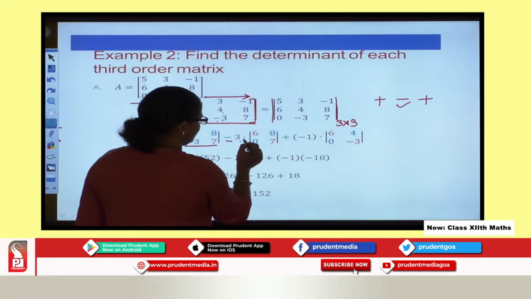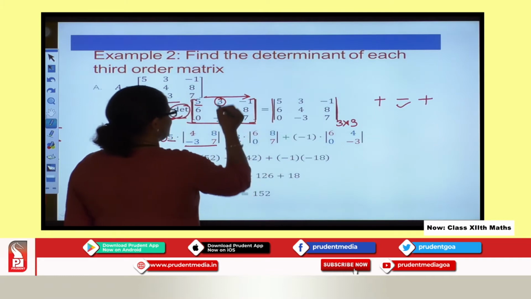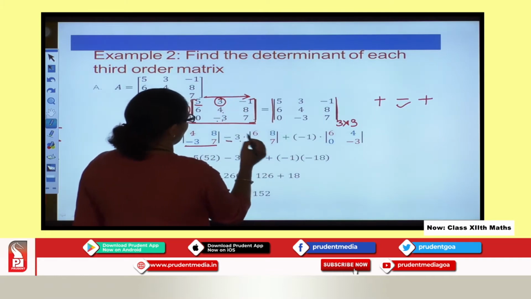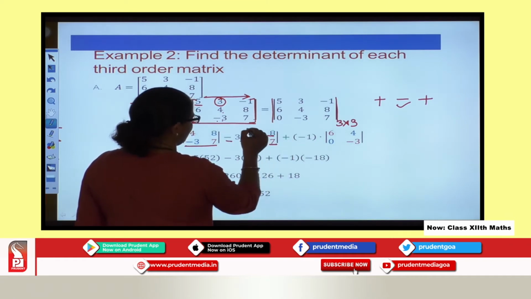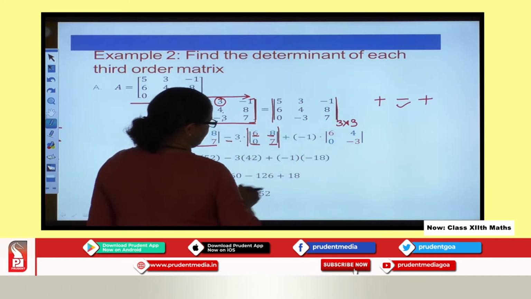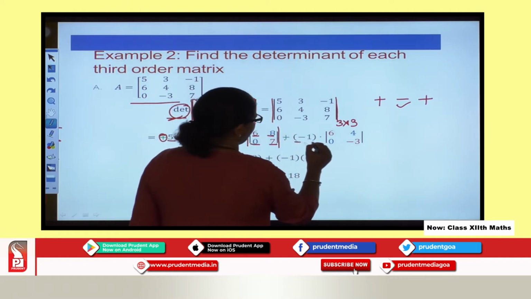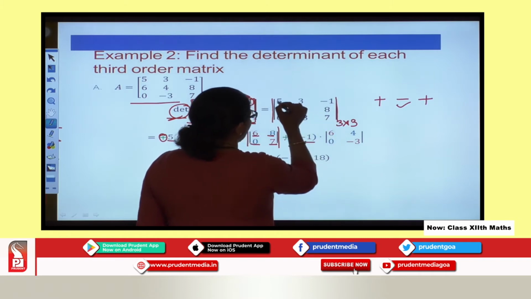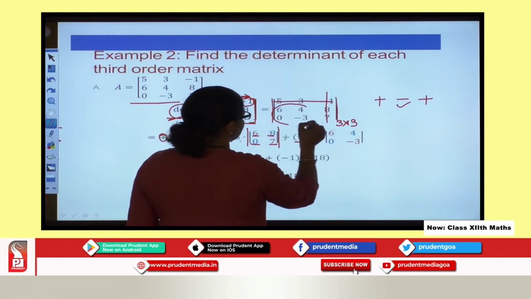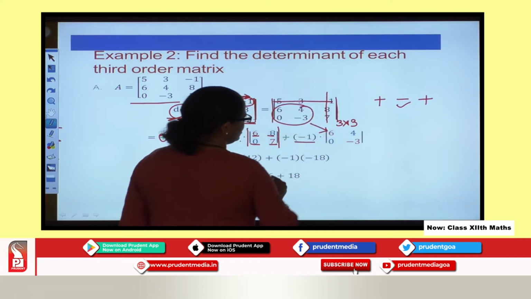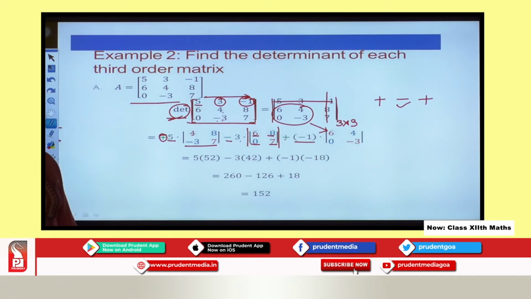So minus of 3 times. So what I will do? I will delete first row, second column, and whatever elements are there I am writing here as it is under determinant. You can see determinant, fine. Plus, you can see minus 1 over here. So I take minus 1 and then I delete first row, third column, and these numbers I will take over here. So this is how you basically expand your determinant.